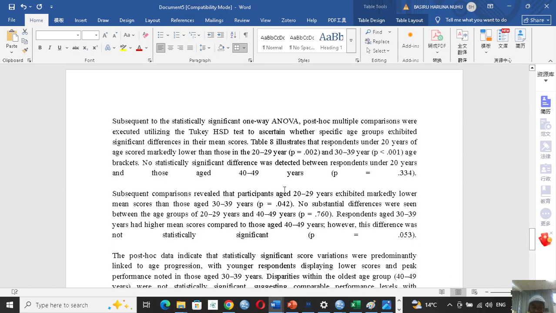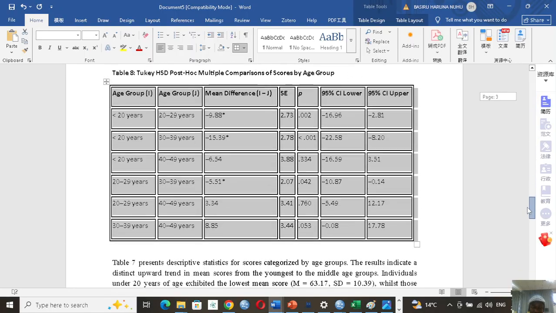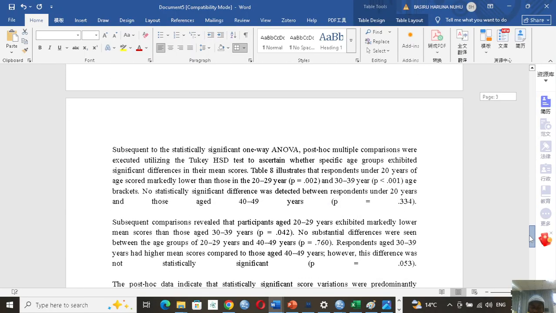Now subsequent, so this is where our interest lies. Subsequent to the statistically significant one-way ANOVA, so this one is a follow-up to this table. Post-hoc multiple comparisons were executed utilizing the Tukey HSD test to ascertain whether specific age groups exhibited significant differences in their mean score.